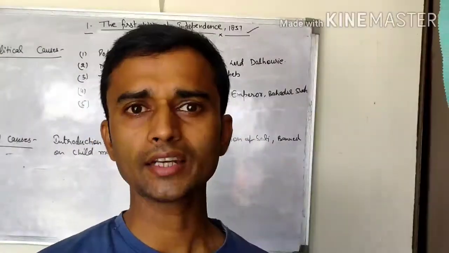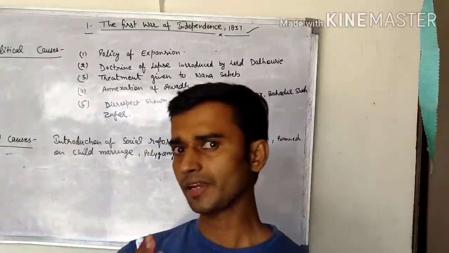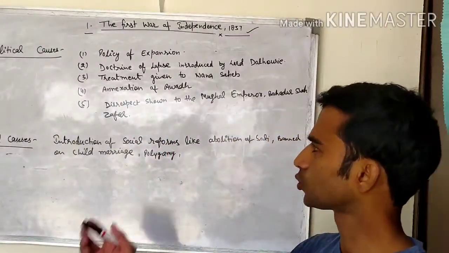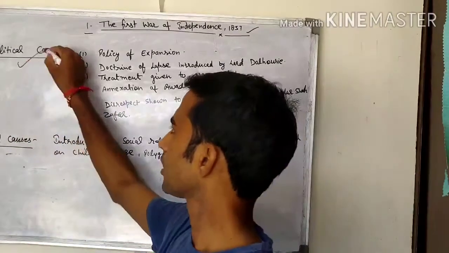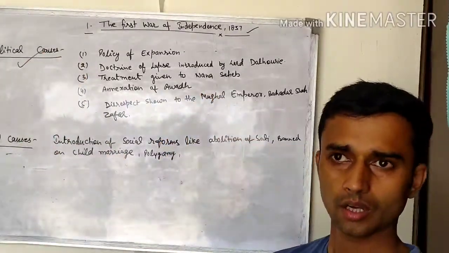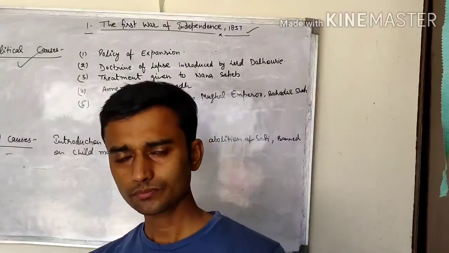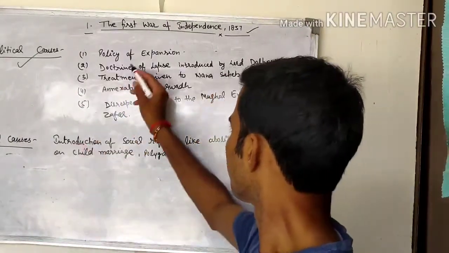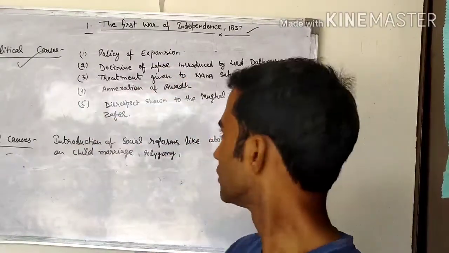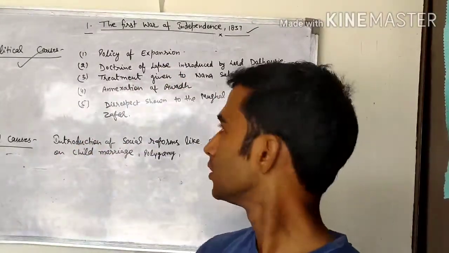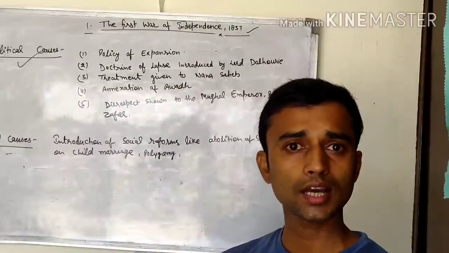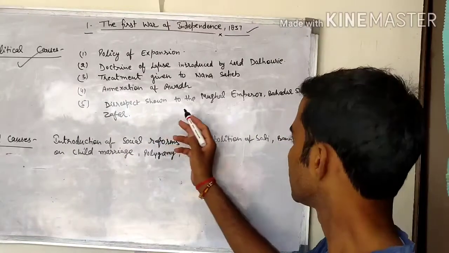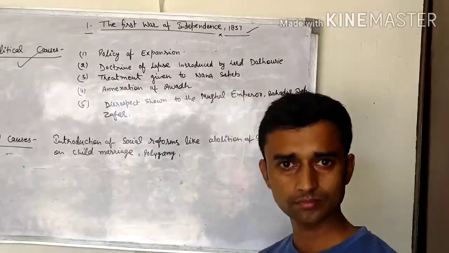What were the main causes of the revolt of 1857? We find that there are so many causes. First, the political causes. In political causes, there are many reasons like the policy of expansion, the doctrine of lapse, the treatment given to Nana Sahib, annexation of Awadh, and disrespect shown to the Mughal Emperor Bahadur Shah Zafar.